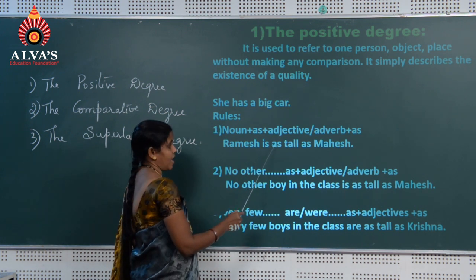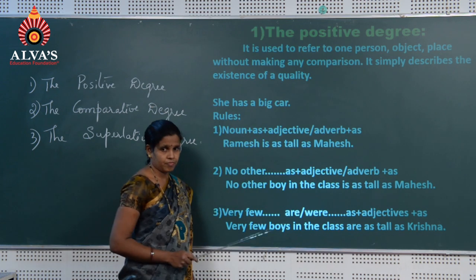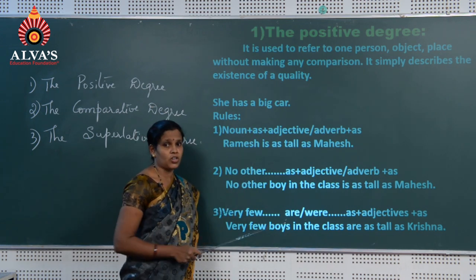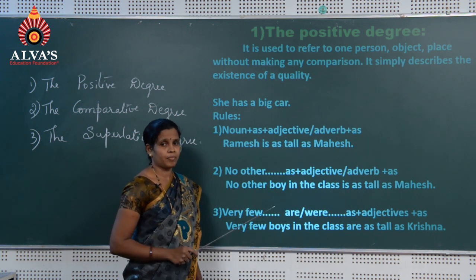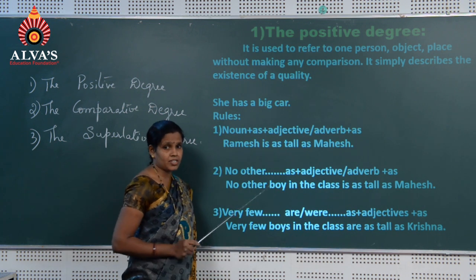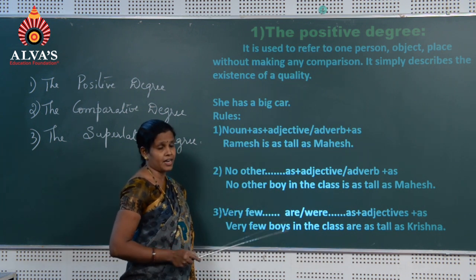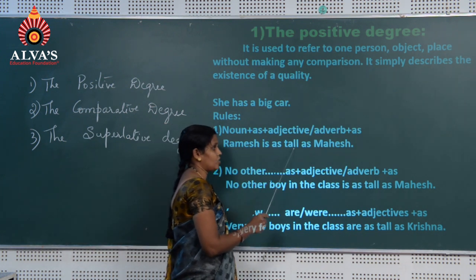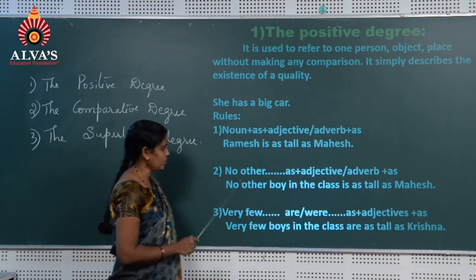Ramesh is as tall as Mahesh. Here you see height of Ramesh and the height of Mahesh is similar. Both have the similar height. So, here comparison is not made. Both are similar in their height. Both are tall. Ramesh is as tall as Mahesh.